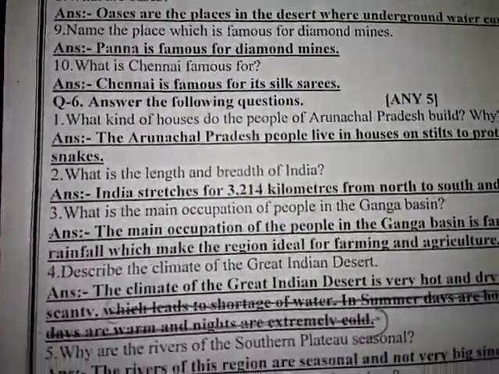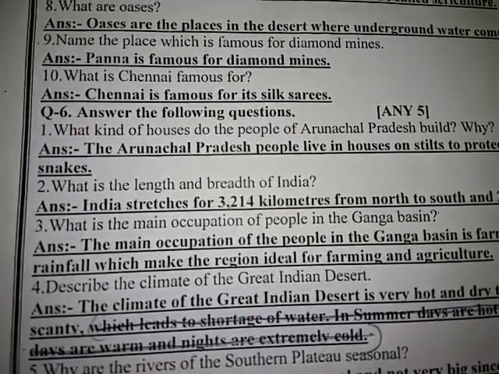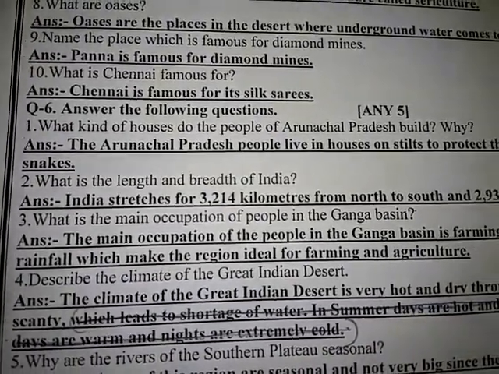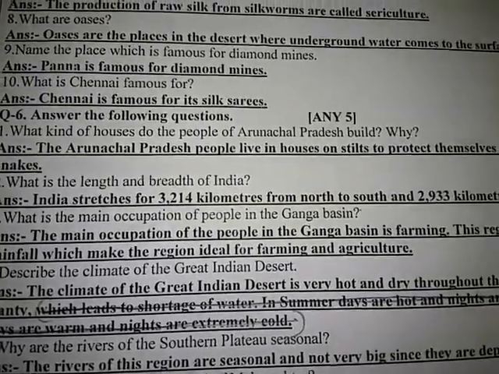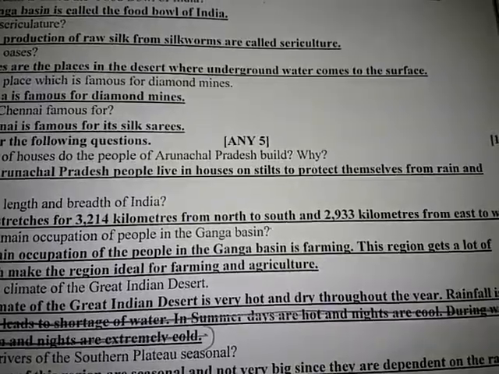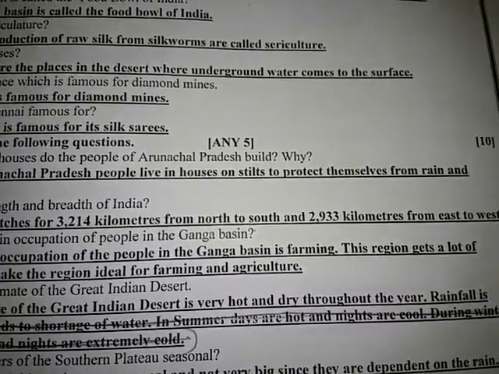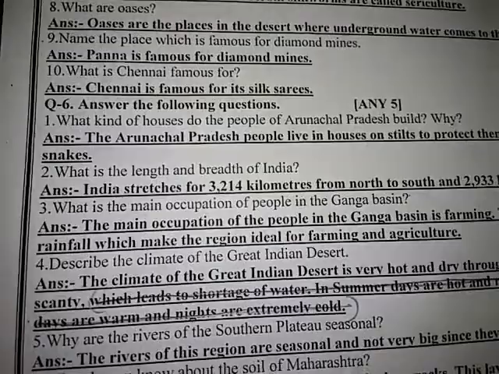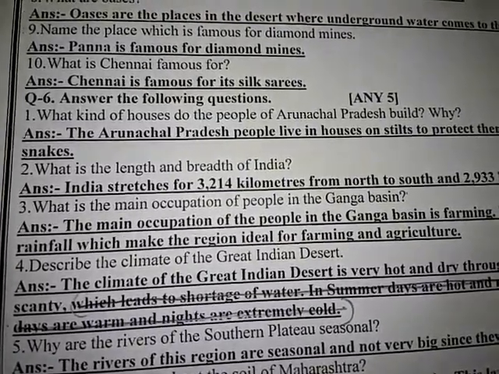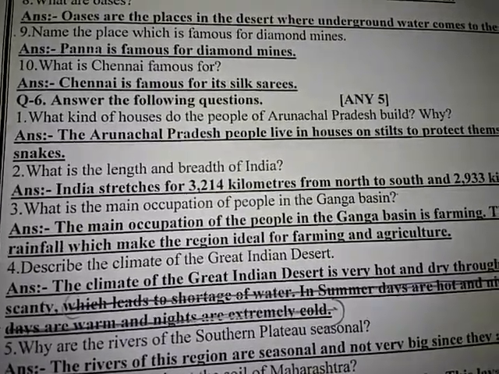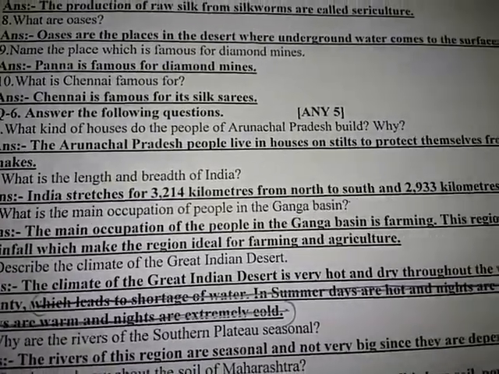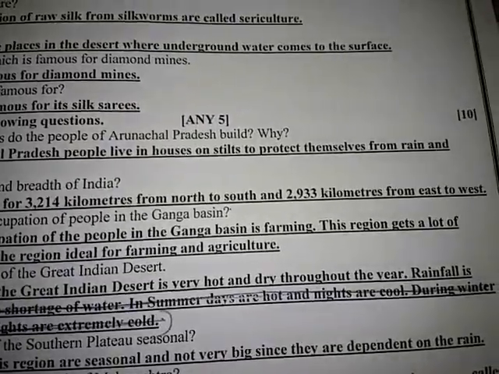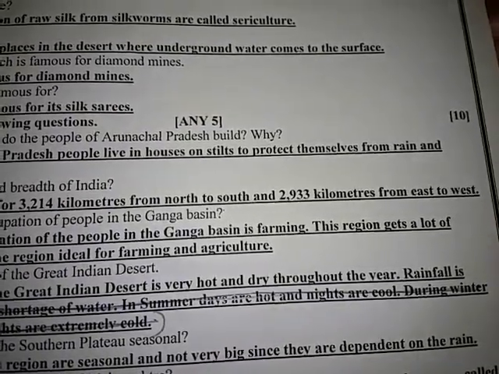Let's revise one more time. First number, what kind of houses do the people of Arunachal Pradesh build? Why? Answer: the people of Arunachal Pradesh live in the houses on stilts to protect themselves from the rain and snakes. Second number, what is the length and breadth of India? Answer: India stretches for 3214 kilometers from north to south and 2933 kilometers from east to west.